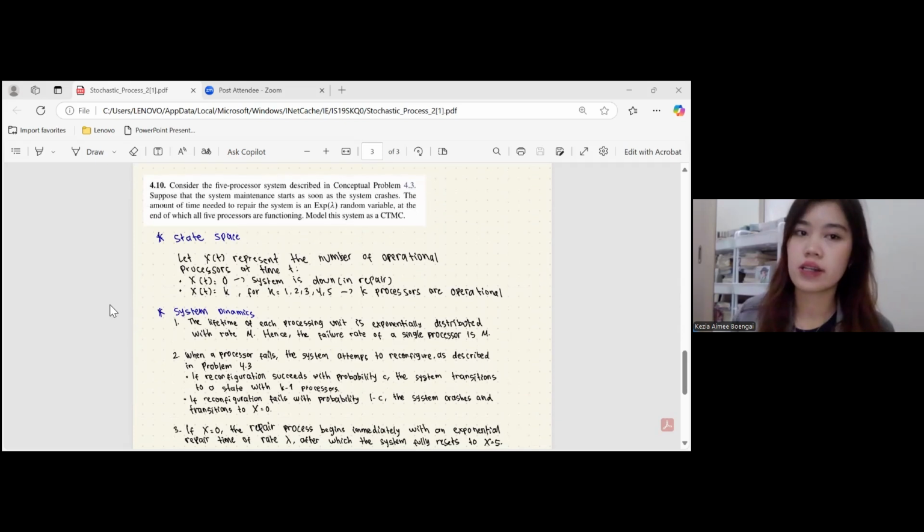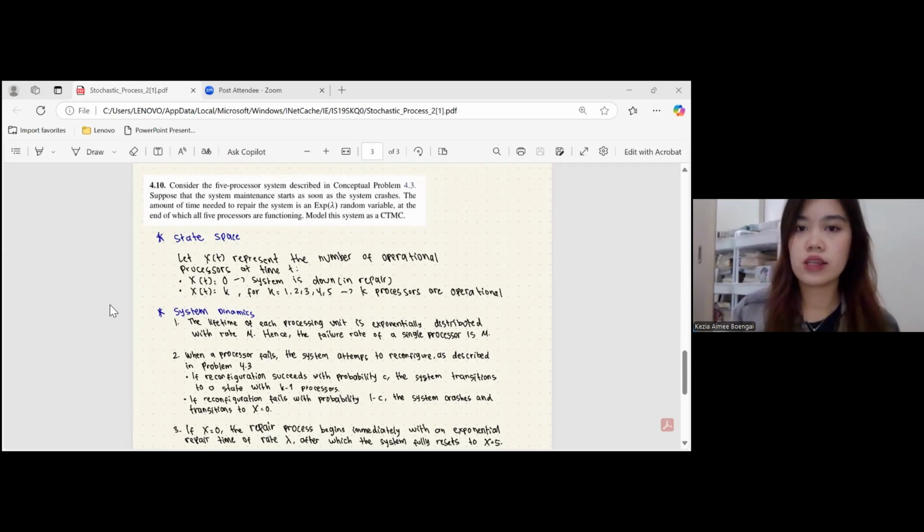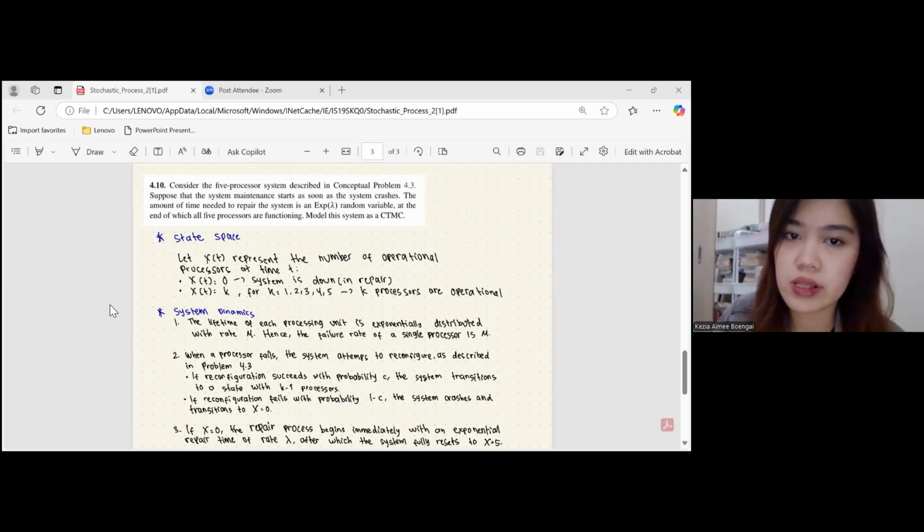Okay, for question number 4.10, consider the 5-processor system described in conceptual problem 4.3. Suppose that the system maintenance starts as soon as the system crashes. The amount of time needed to repair the system is an exponential lambda random variable, at the end of which all 5 processors are functioning. Model the system as a CTMC. So the first step, we define the state space. Let X(t) represent the number of operational processors at time t.